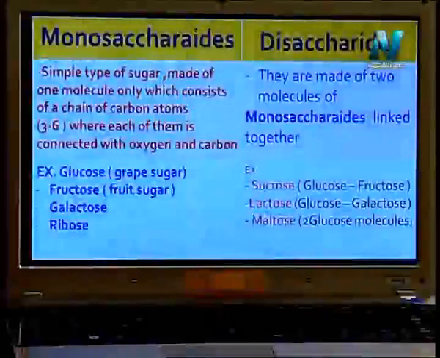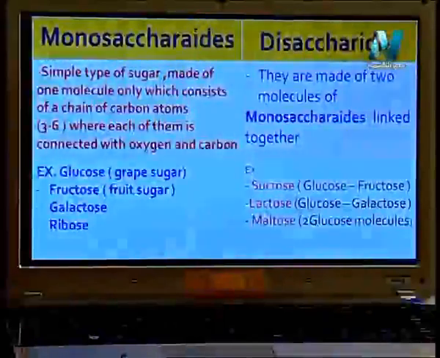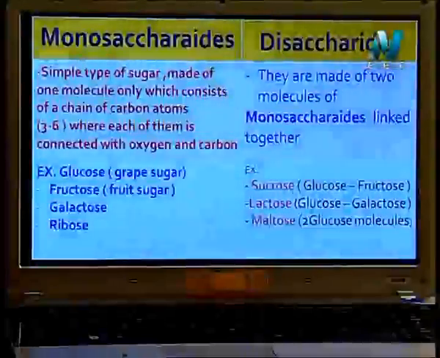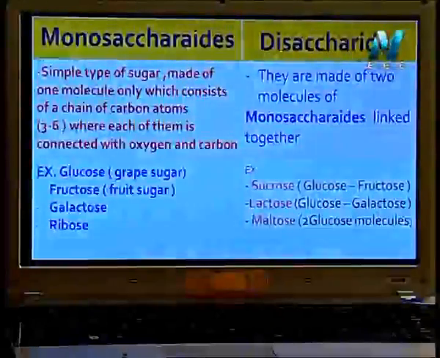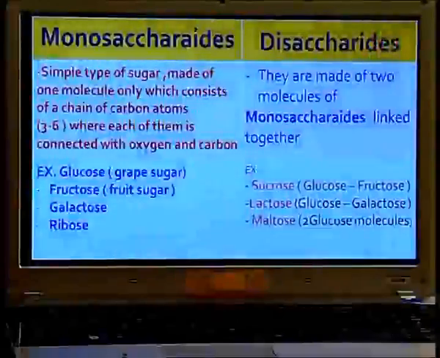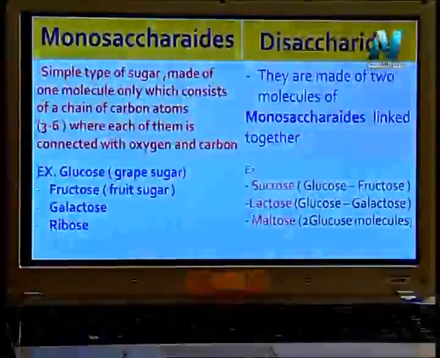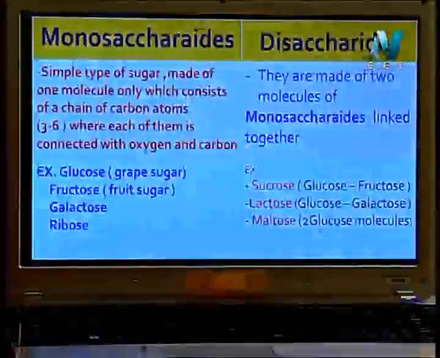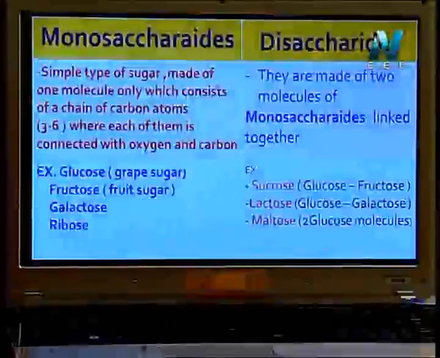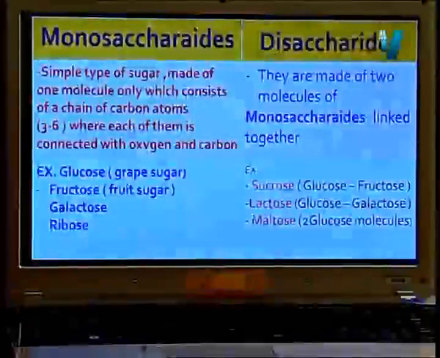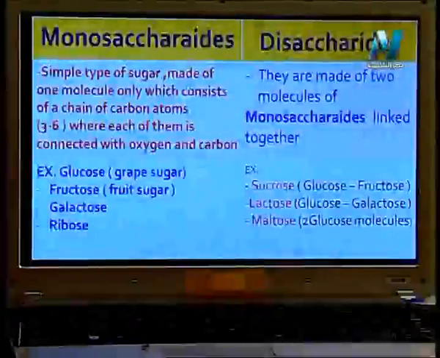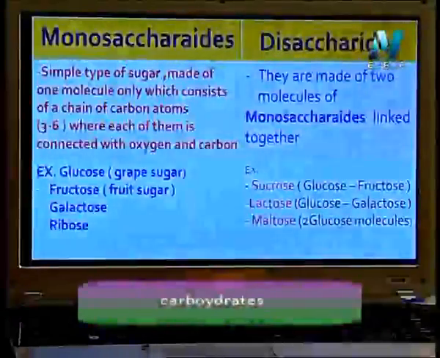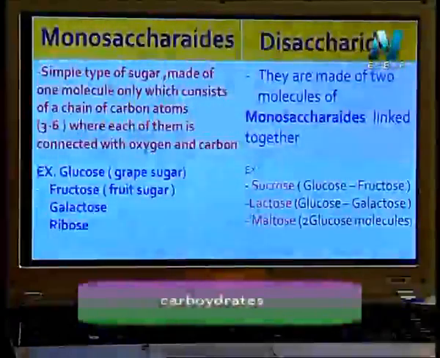Lactose, found in milk, formed due to the combination between glucose and galactose. Two molecules of glucose form maltose, which is barley. As you see, glucose is common in the three types of disaccharides. Glucose and fructose, glucose and galactose, and the two glucose. All of this makes disaccharides.